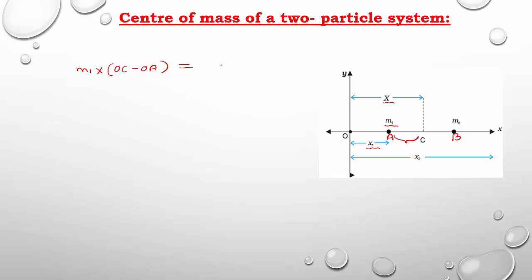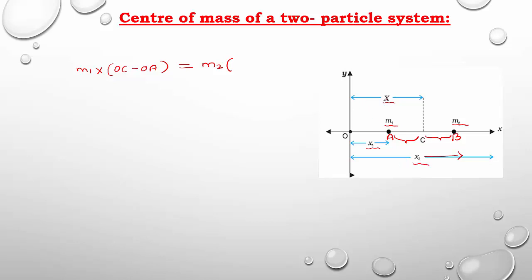Come to the second particle, because on both sides mass and distance are symmetrically distributed. On the RHS we can go for the second particle. What is the mass of the second particle? m2. Then the distance from C to B. What is the distance between BC? We don't know, but we can consider the distance O to B. Total distance OB is x2.